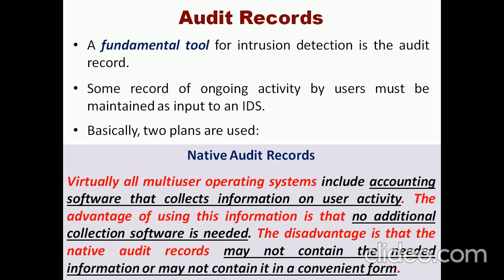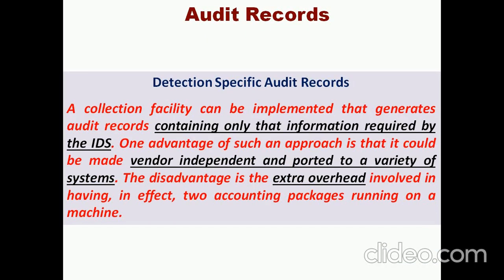In this case no additional collection software is needed, but the major disadvantage of native audit records is that the information may not be sufficient, or it is not in a convenient form to detect the attack, to detect the intrusion.